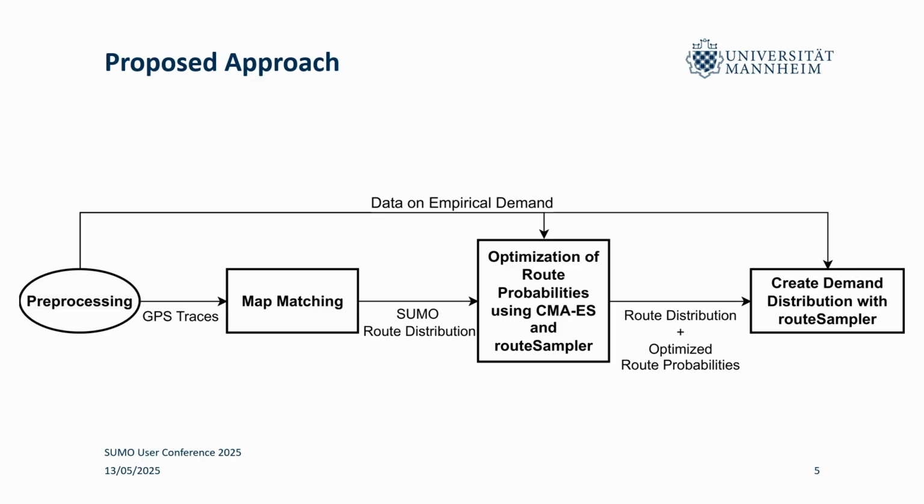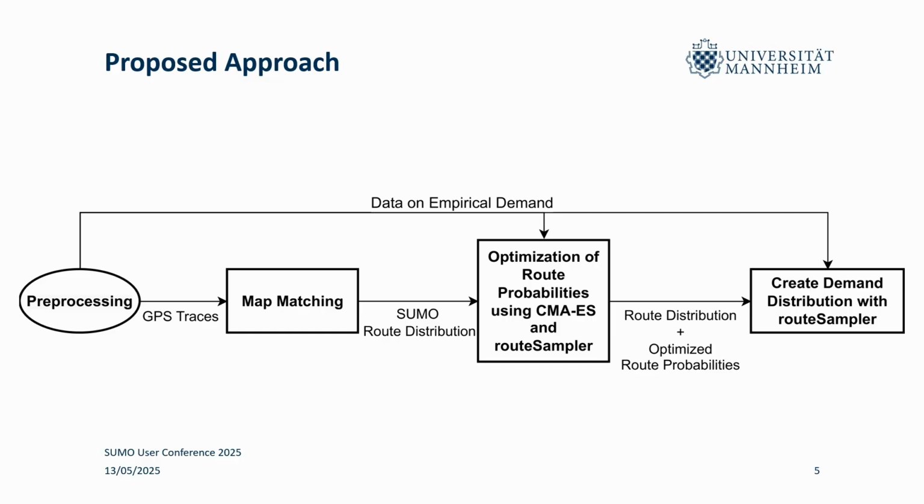So we try to further restrain this optimization problem by finding a set of route probabilities that lead to this outcome. And I will talk in more detail about how we optimize this, but the idea basically is we're lazy, we're using existing SUMO tools and just try to interject some knowledge or optimization from outside in order to get the outcome that we want.